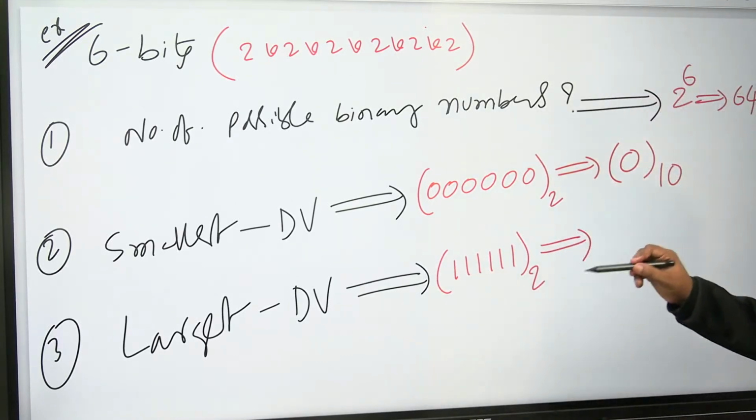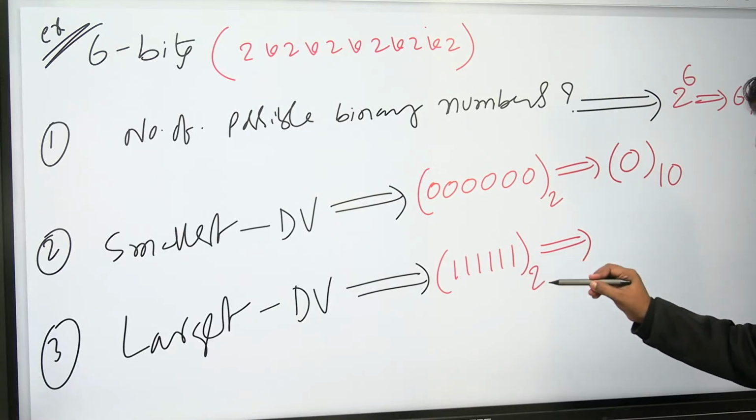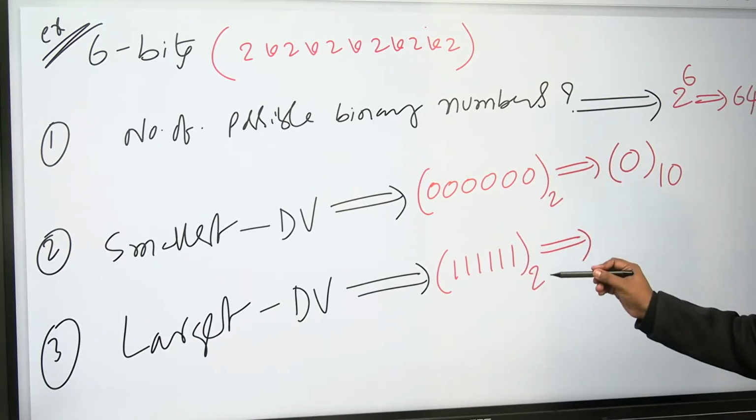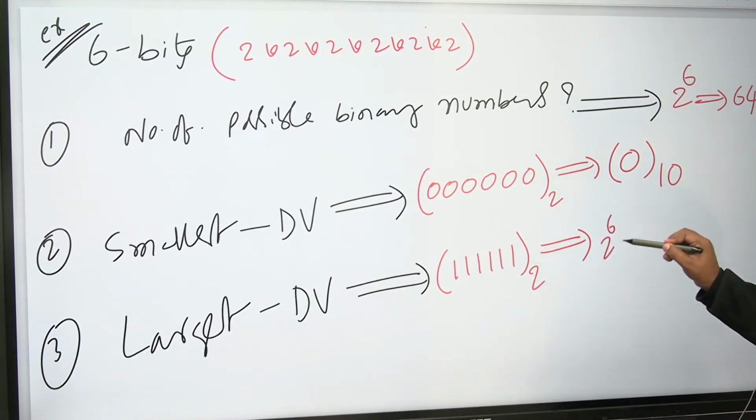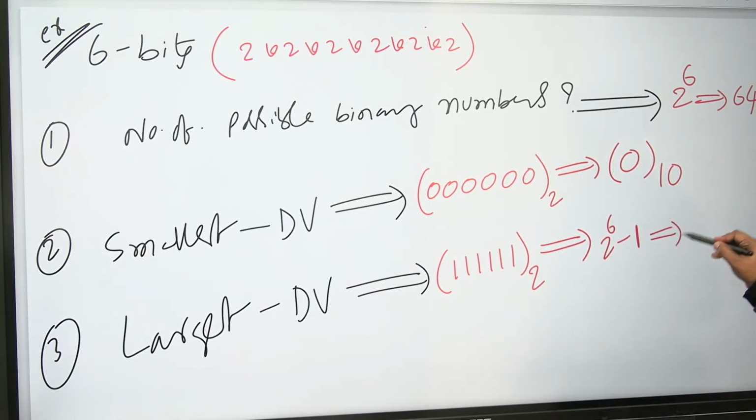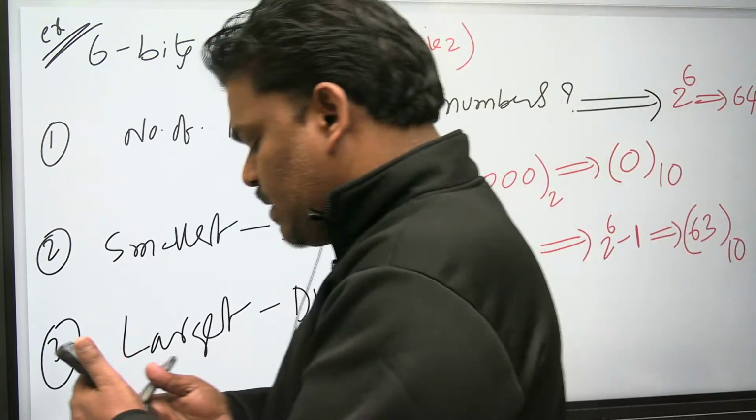What is the decimal value? You know the shortcut I already explained. Largest decimal value with 6 bits: this is the way, 2 power 6 minus 1. 2 power 6 is 64. What is the answer? 63. 63 base 10. That is the answer.